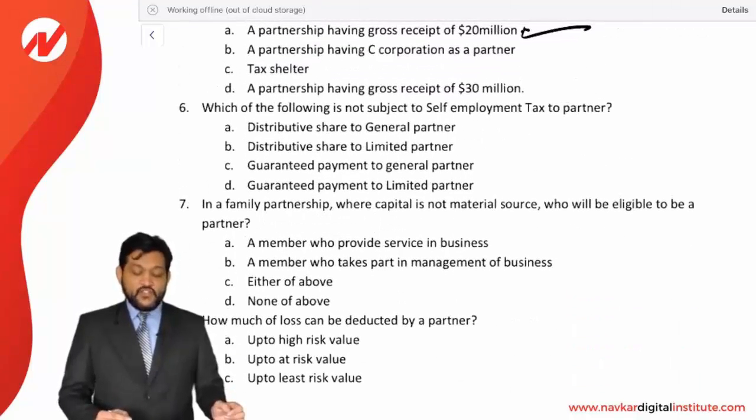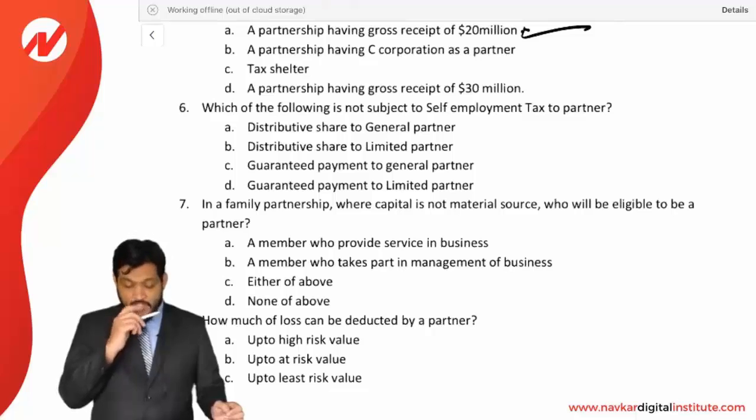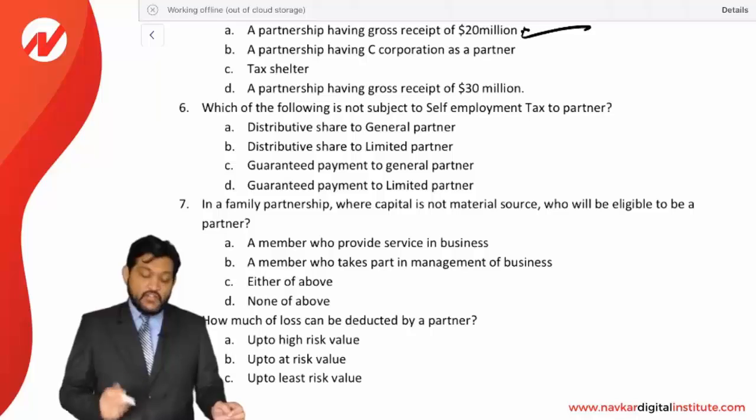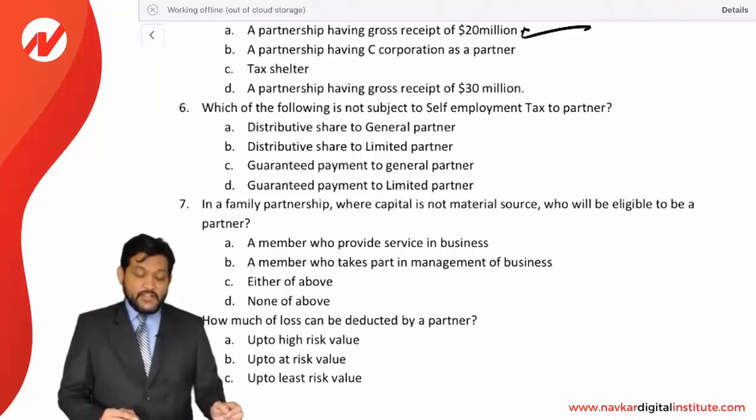Which of the following is not subject to self-employment tax to the partner? Distributive share to general partner, yes, it is subject to self-employment tax. Distributive share to limited partner, no, it is not subject to self-employment tax. So B is the correct answer.